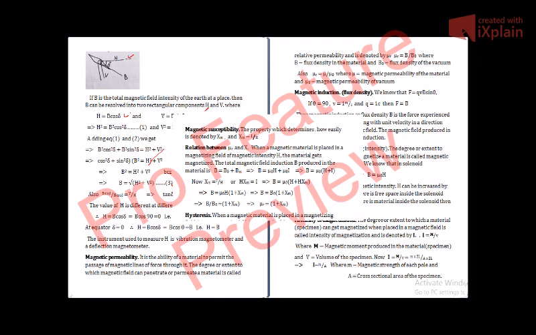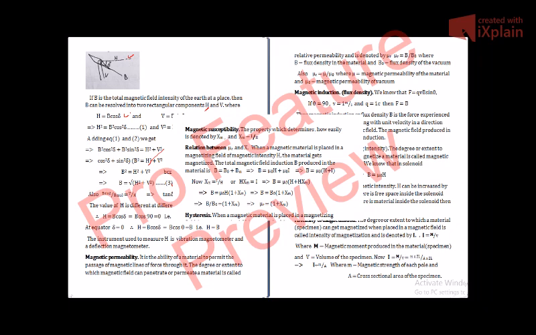Its definition is not completely written here, but I can tell you the property which determines how easily a specimen, a substance, a material can be magnetized is called magnetic susceptibility, and it is denoted by chi. It is not x. It is just like x, but it is read as chi. Chi m is equal to I, intensity of magnetization, divided by H, that is magnetic intensity. When we divide these two, we get chi.